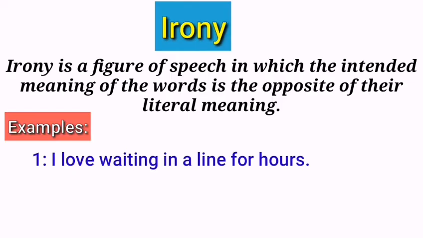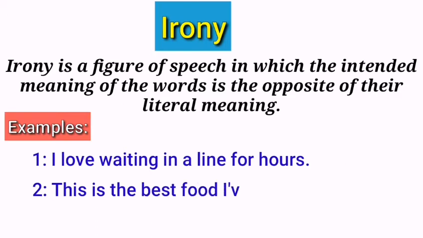As you all know, waiting in a line is a very painful job, but when someone says, I love waiting in a line for hours, he means the opposite of this sentence. He means that he does not like waiting in a line for hours. So, you can see the speaker says one thing and means the opposite. So this is known as irony.